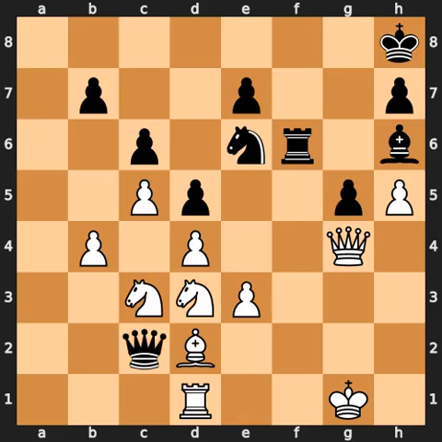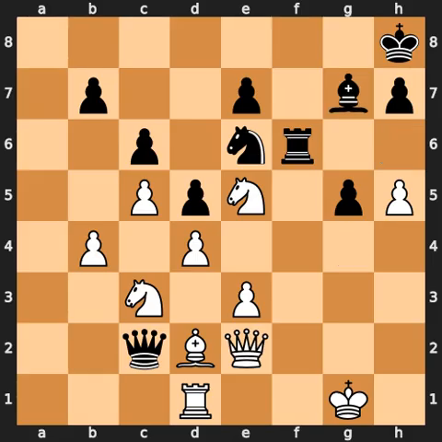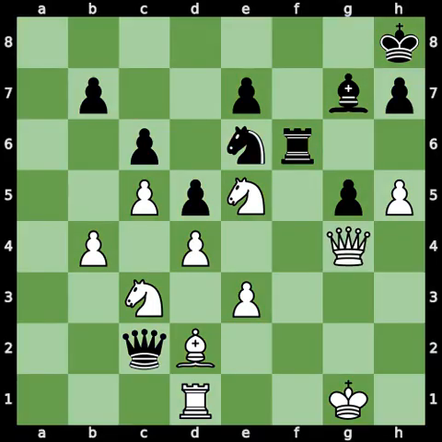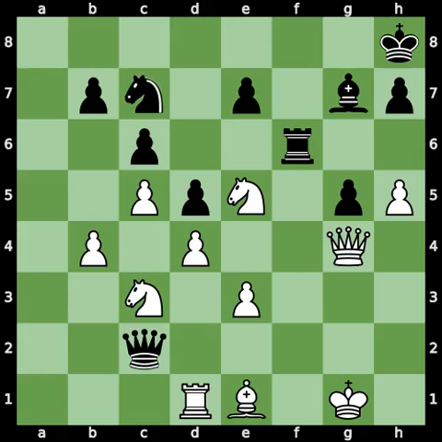Queen c2. Knight e5. Bishop g7. Queen e2. This move was inaccurate, the best move was bishop e1. For example, bishop e1. Knight c7. Queen e2. With a decisive advantage for white.